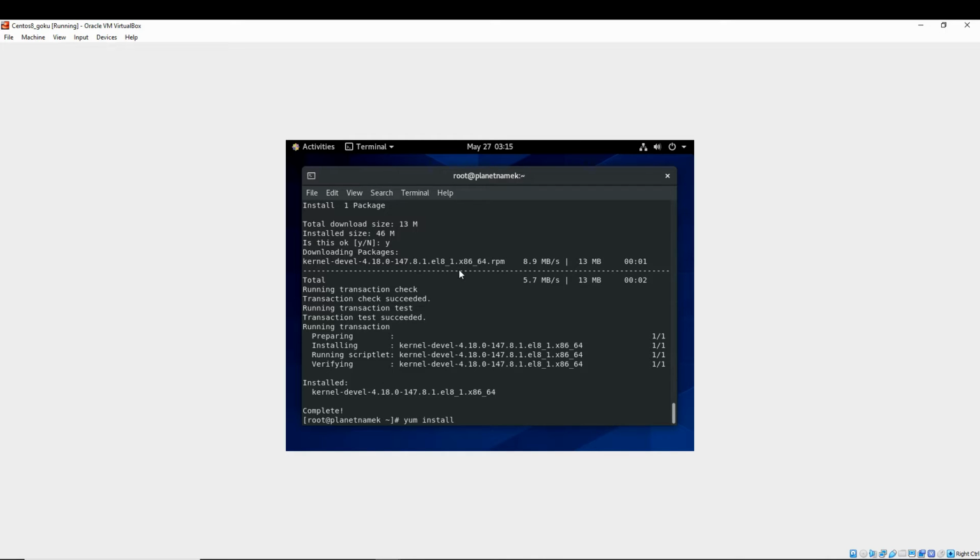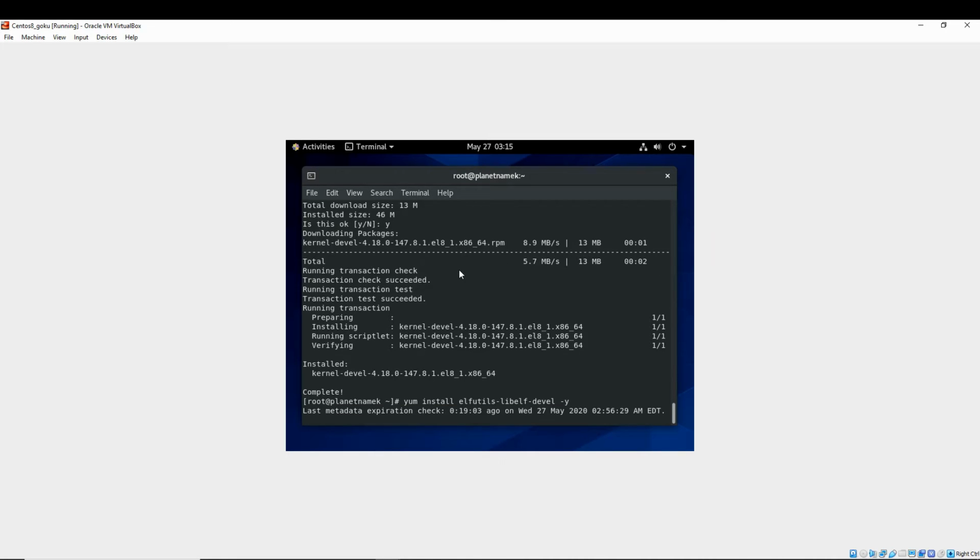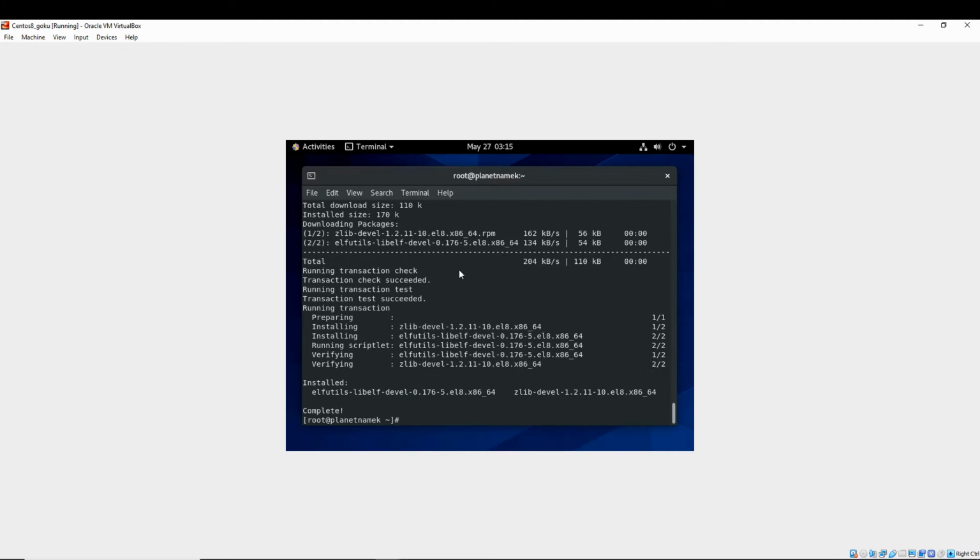Yum install elfutils-libelf-devel. You could give it the -y option so that you don't have to keep on pressing Y for yes, I'm sure I want to install this. There we go. Okay, great. So all those packages have been installed.